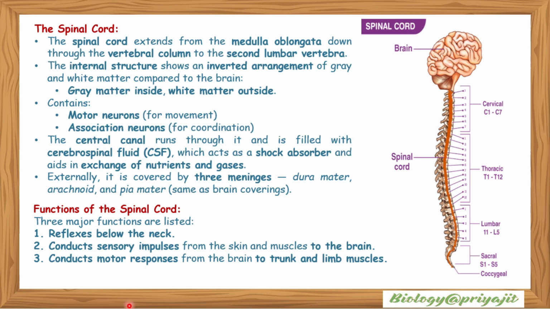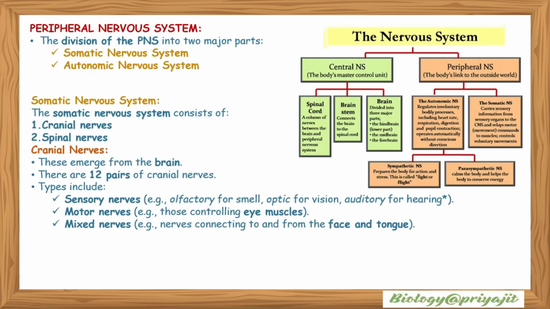Functions of the spinal cord: three major functions are listed, such as reflexes below the neck, conducting sensory impulses from the skin and muscles to the brain, and conducting motor responses from the brain to trunk and limb muscles.